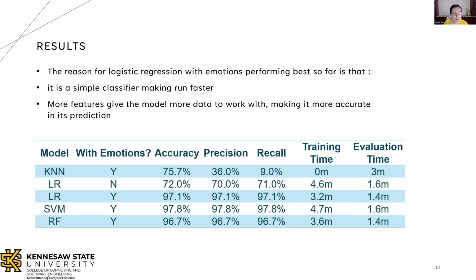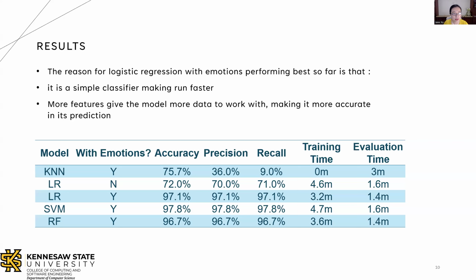These are the results for our binary classification of system 2. As you can see here, the LR with emotions performed the best so far in combination of accuracy and time efficiency. Although SVM's accuracy might be slightly better than the LR, it underperforms a little bit in the training time.